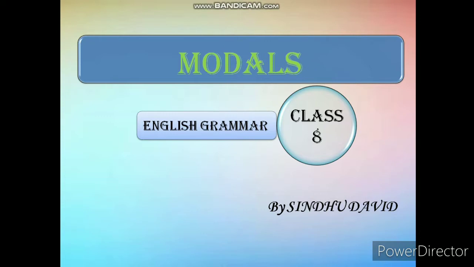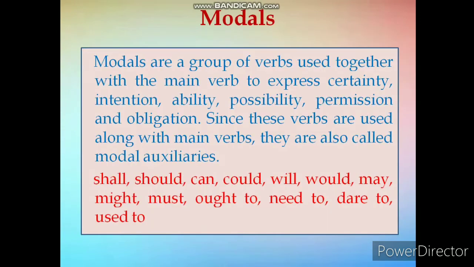Today I will explain lesson 10 from your English grammar book, Modals. Modals are a group of verbs used together with the main verb to express certainty, intention, ability, possibility, permission and obligation.